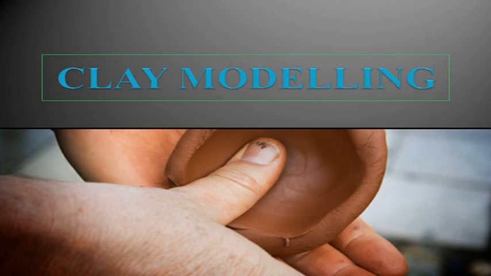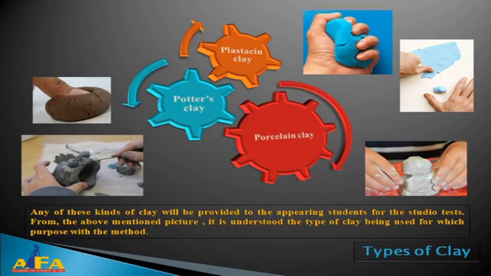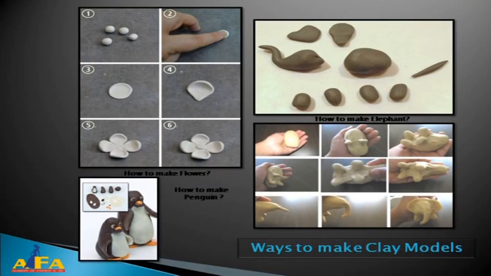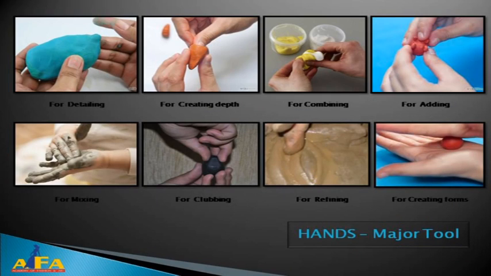Next step will be clay modeling. You may be provided with different types of clay. It may be potter's clay, plasticine clay or porcelain clay. You may be provided with some tools or maybe no tools, as NID suggests that your hands are your best tools. For example, create a container inspired from flora which can hold 200 ml of water.